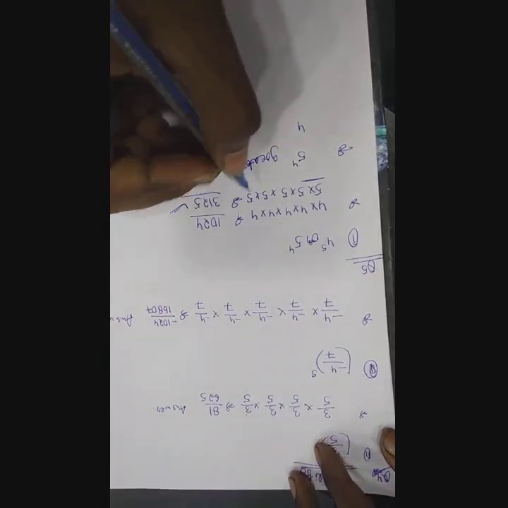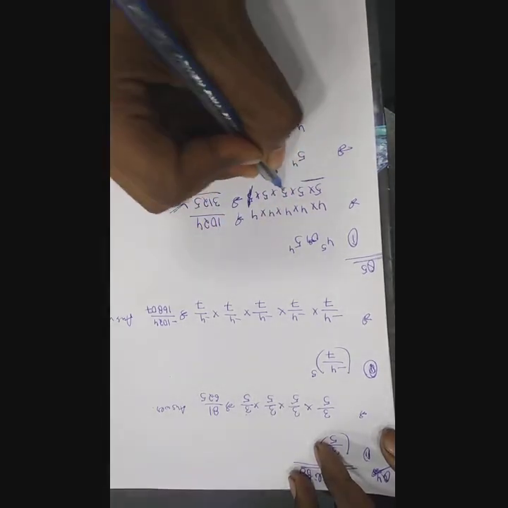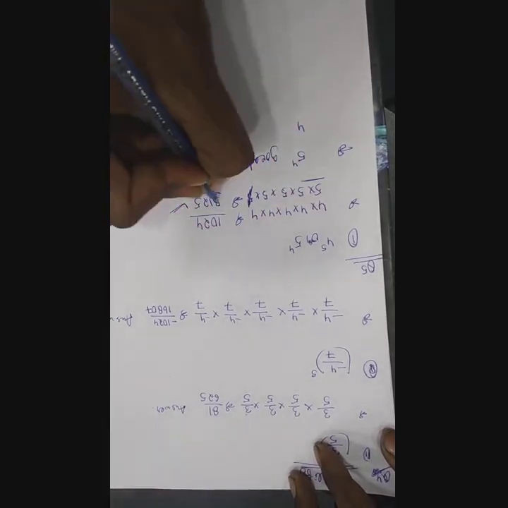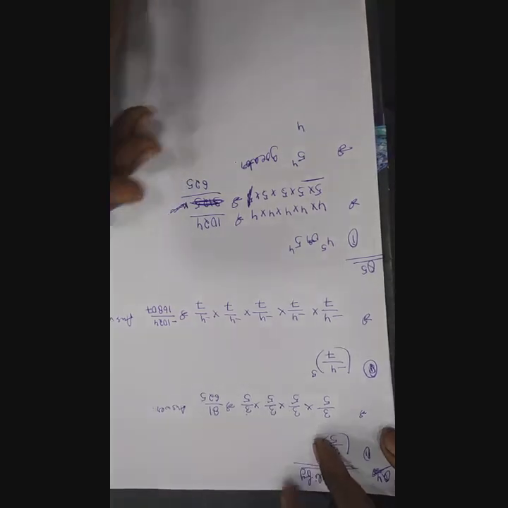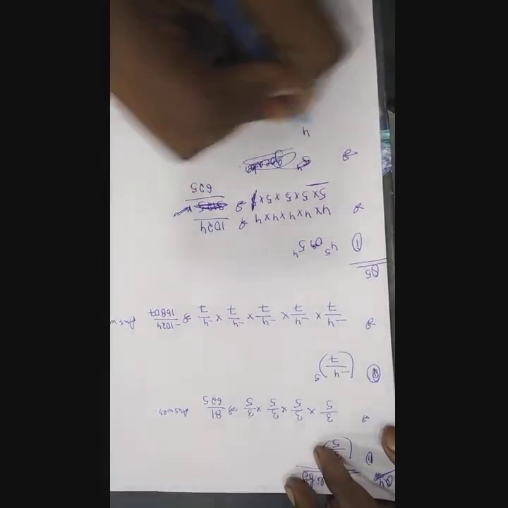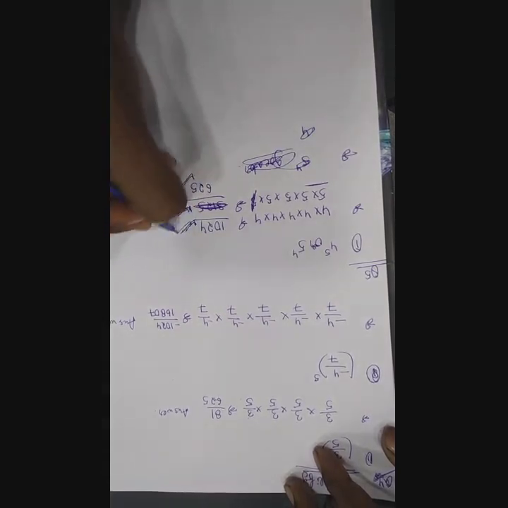Sorry, I have made a mistake over here. 5 to the power, this is 4, not this. So 5 5 is 25, 5 is 125 into 5, that is 625. So here it is 625, not this, sorry, by mistake. Now you tell me, 1024 is big or 625 is big. So obviously 1024 only is big.